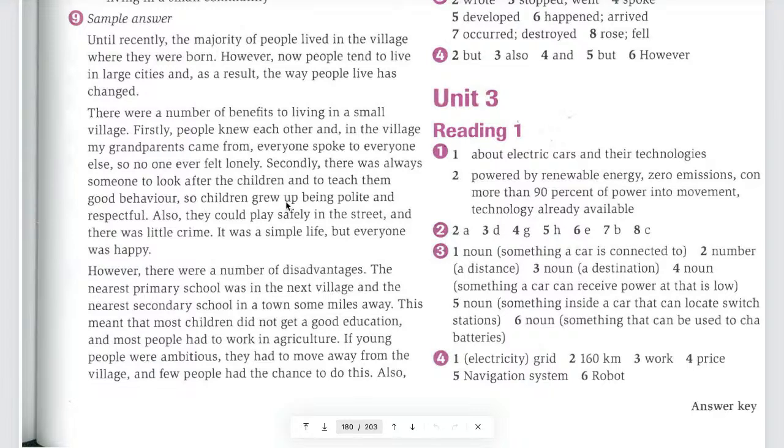So children grew up being polite and respectful. So that is the second benefit, right? Did the writer give any kind of examples or explanation here? What is that?